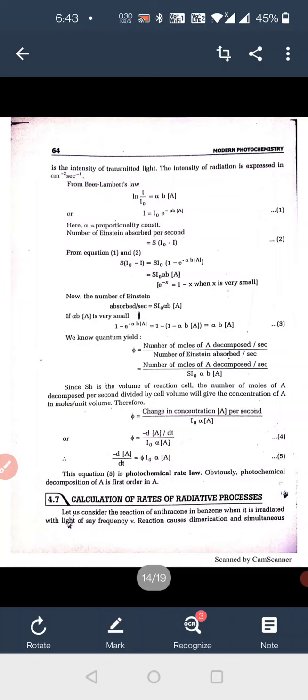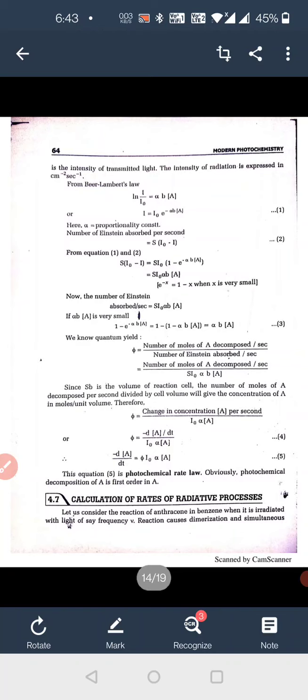Here I is the intensity of the transmitted light. Then, according to the Beer-Lambert law, log I upon I0 is equal to alpha B and the active mass of A, that is, I is equal to I0 e to the power minus ABA. Here A is the proportionality constant. The number of Einstein absorbed per second, that is S, is equal to S(I0 minus I).